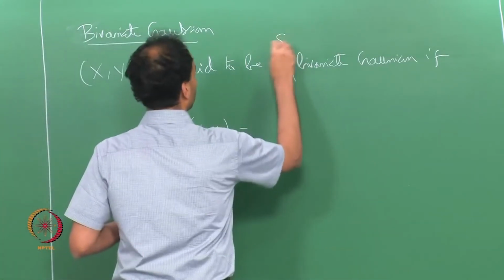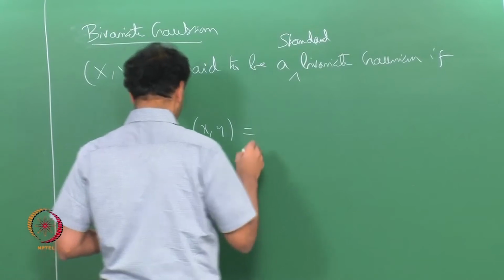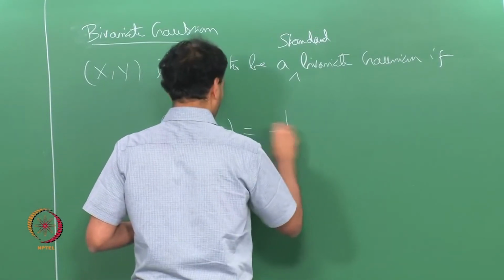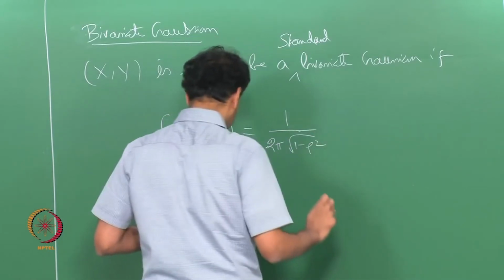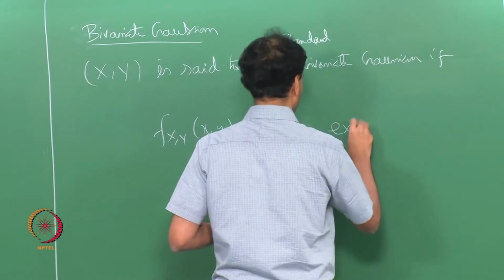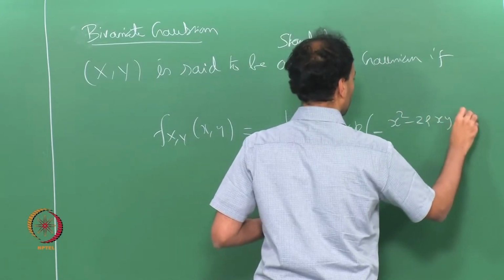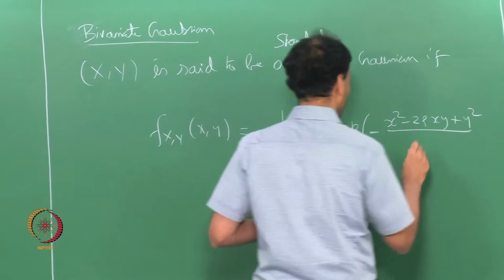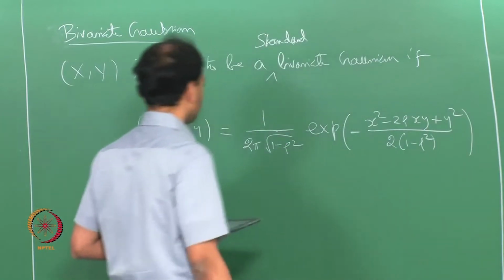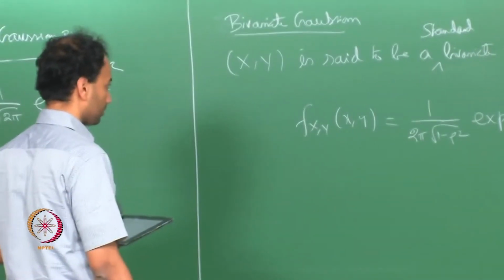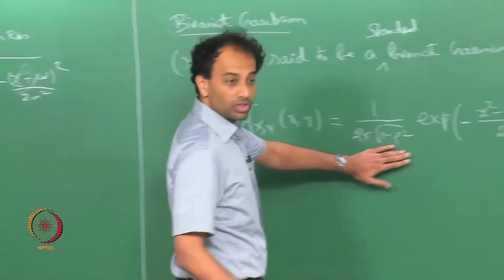It would be a standard bivariate Gaussian if f_XY(x,y) looks like 1 over 2 pi square root of 1 minus rho squared, e power minus (x squared minus 2 rho x y plus y squared) over twice (1 minus rho squared). So this is the standard bivariate Gaussian density.